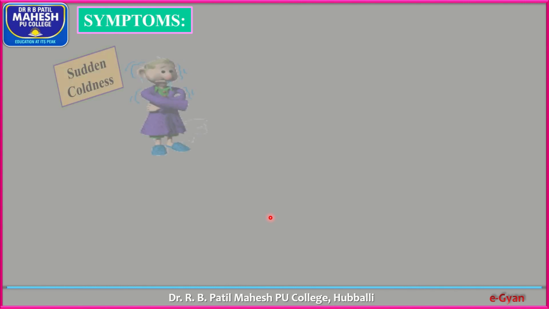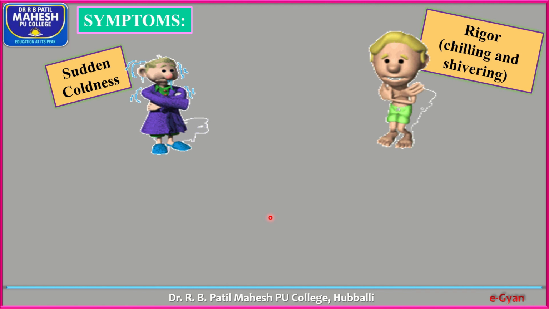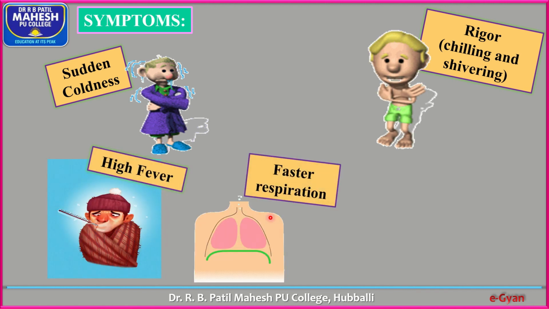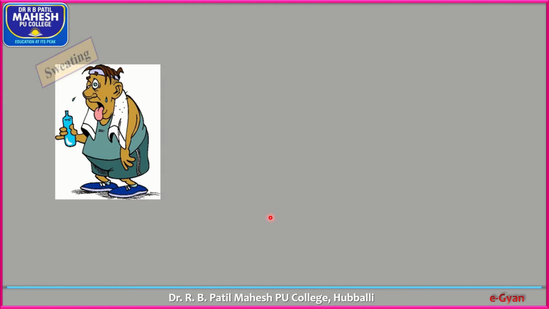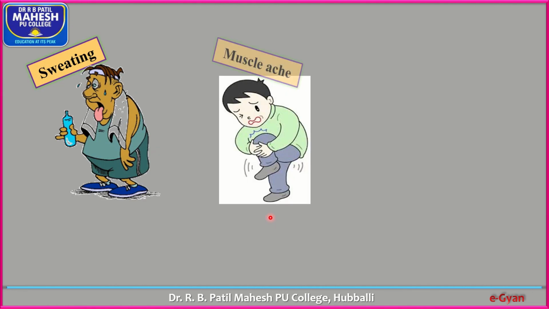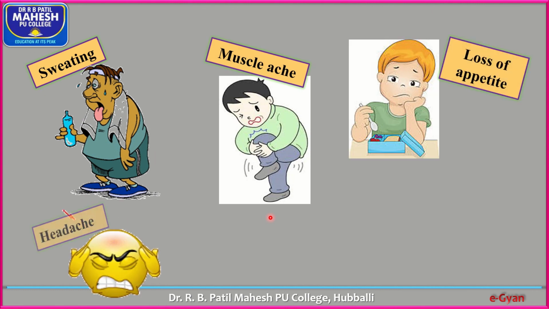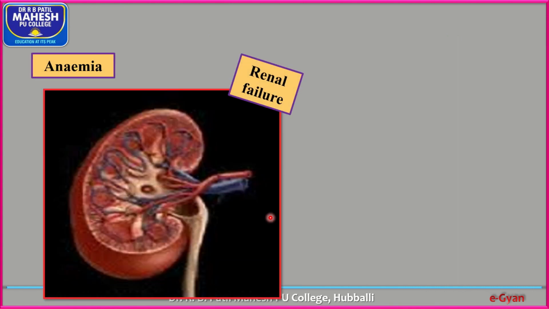Okay, so symptoms: sudden coldness, chilling and shivering, high fever, faster respiration, faster heart rate, sweating, muscle ache, loss of appetite, headache, vomiting. So anemia.